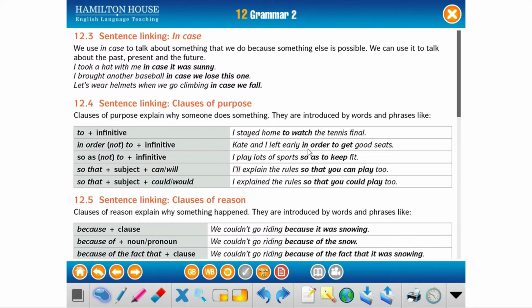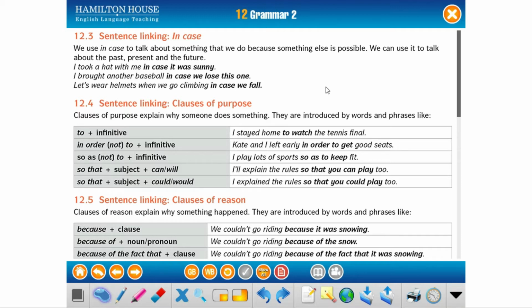Today we're going to talk about sentence linking. Sentence linkers are words or short phrases that we use to show or demonstrate the relationship a sentence has with other parts of the same sentence, or to talk about the purpose of a sentence. In this lesson, we're going to learn about 5 different sentence linkers.